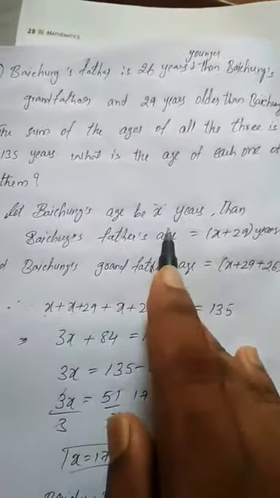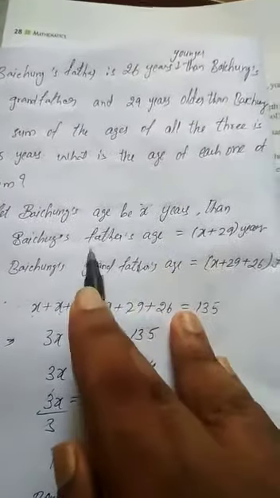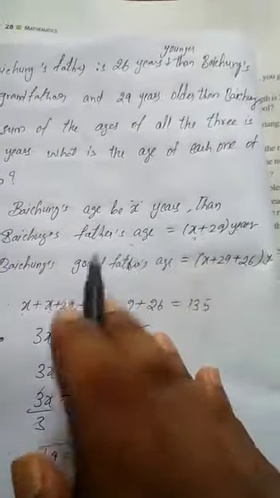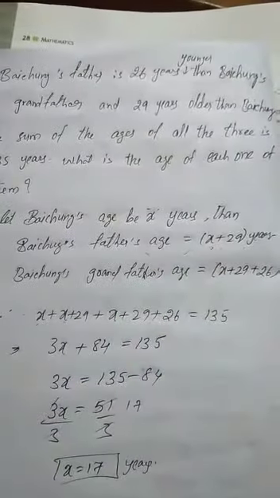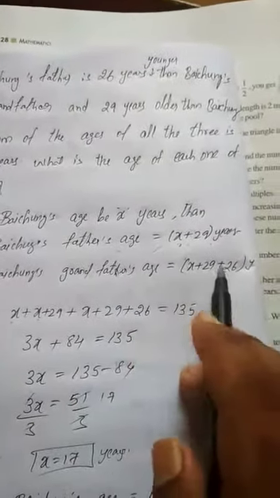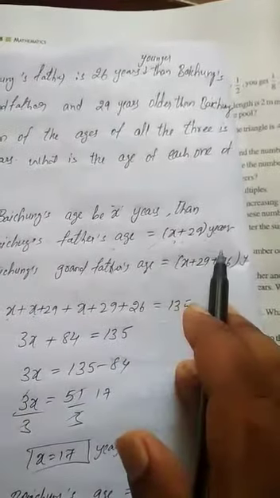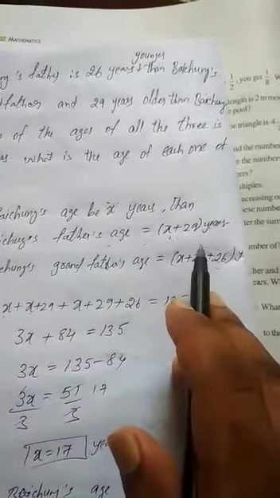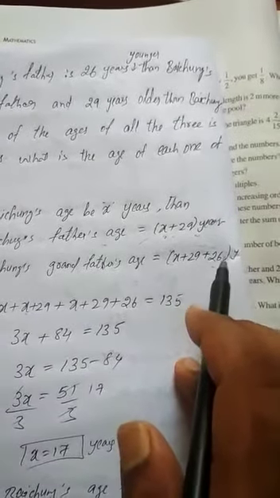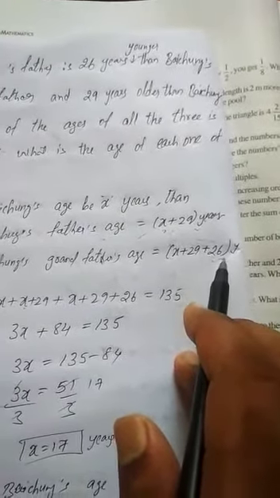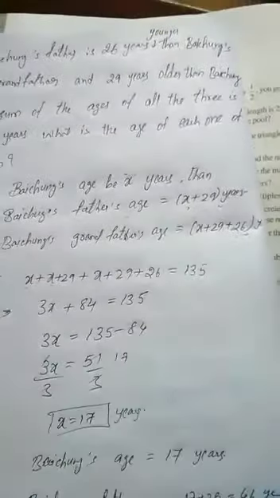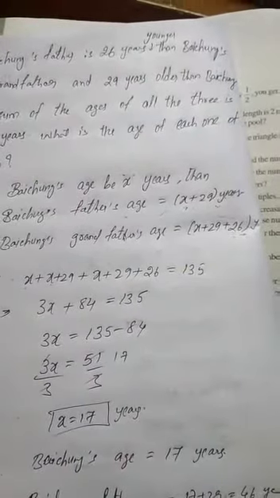Let Baichung's age be x years. Then Baichung's father's age is x plus 29 years. Now Baichung's grandfather's age is 26 older than Baichung's father's age. Baichung's father's age is x plus 29, so his grandfather's age is plus 26. Now if we add all these three, the sum of the three ages is 135.